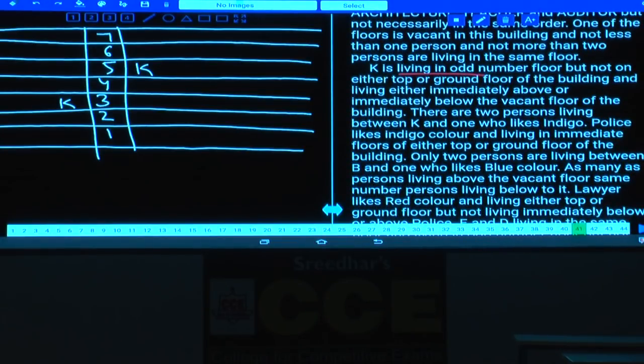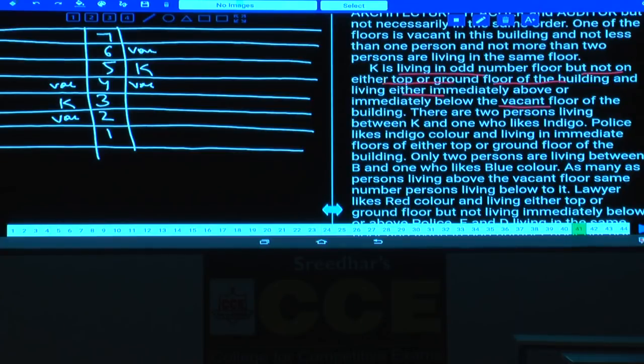K is living in an odd number floor but not on either top or ground floor of the building, and lives either immediately above or immediately below the vacant floor. Now the vacant floor can be at this place or at this place, isn't it? And at the same time, one more piece of information is given. What is the information here? As many persons are between.